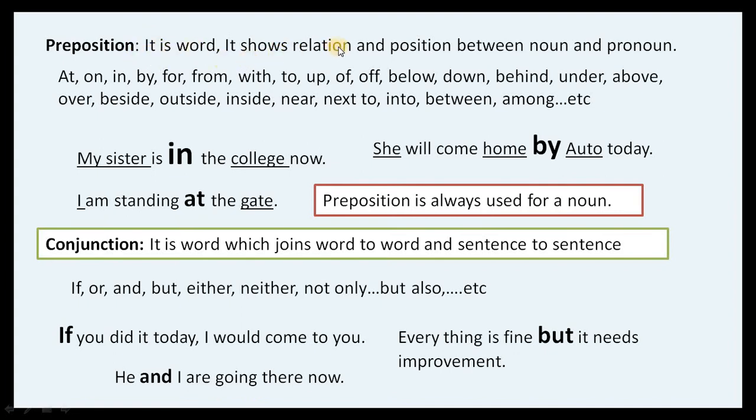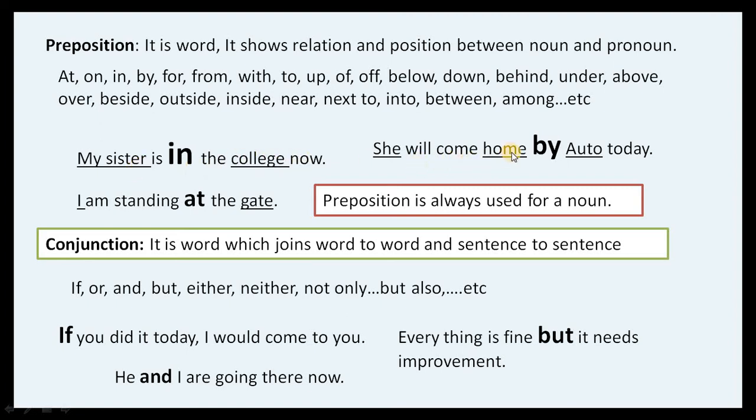It shows relation and position between noun and pronoun, like at, on, in, by, for, from, with, to, up, of, off, below, down, behind. These all are our prepositions. My sister is in the college now. So as it shows the relation and position between noun and pronoun, you can understand my sister and college. So here in is speaking about the position of my sister.